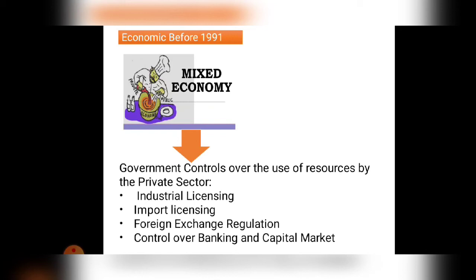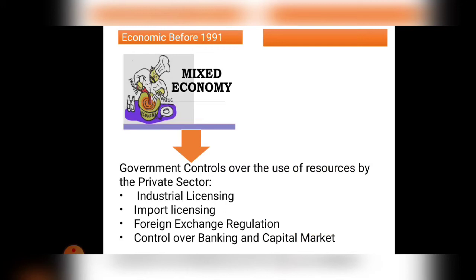Over which resources does the government have control? The government controls industrial licenses, then import licenses, foreign exchange regulation, and control over banking and the capital market. So in these resources, the government has full control and full rules on this type of resources. So that is called the mixed economy.